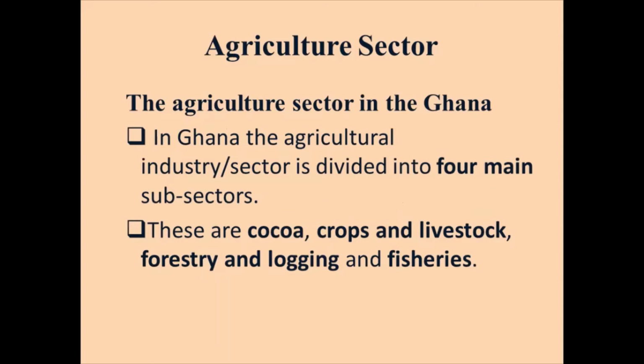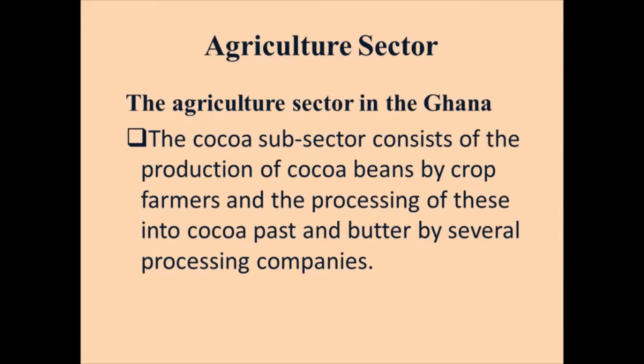So there are four main subsectors of the agricultural sector in Ghana: the cocoa subsector, the crops and livestock subsector, the forestry and logging subsector, and the fisheries subsector. The cocoa subsector consists of the production of cocoa beans by crop farmers and the processing of these into cocoa paste and butter for several processing companies.